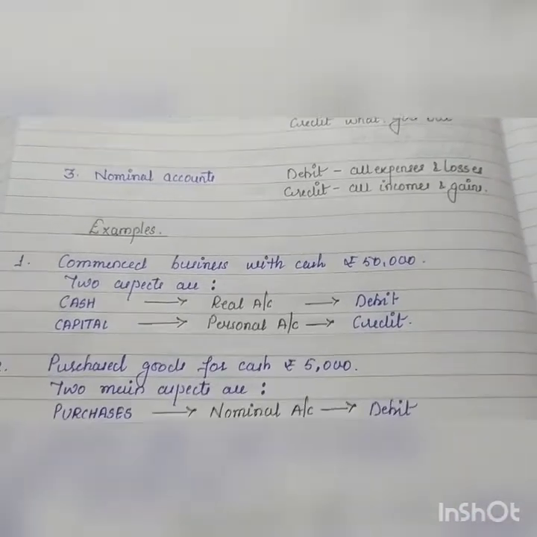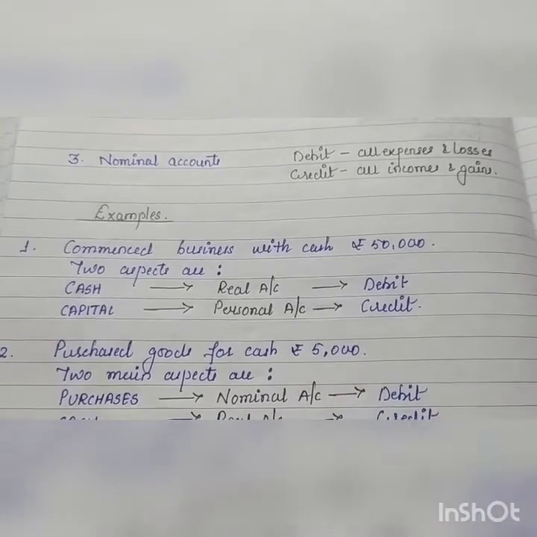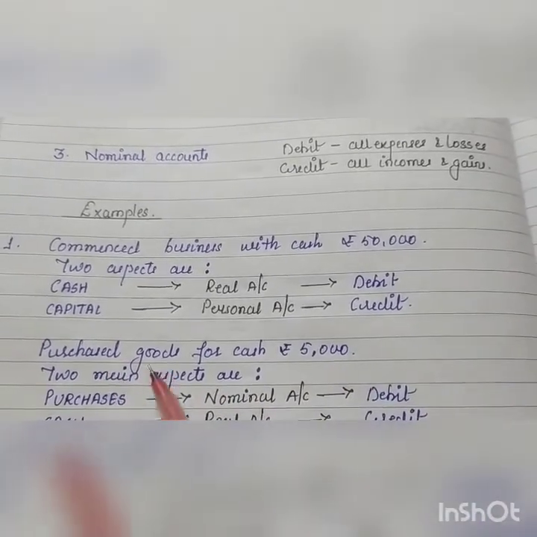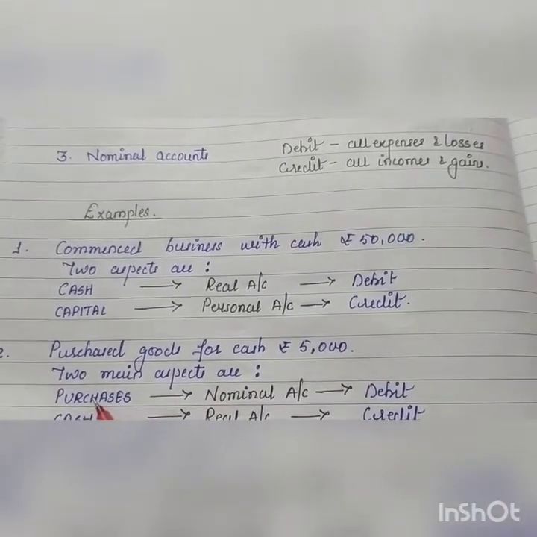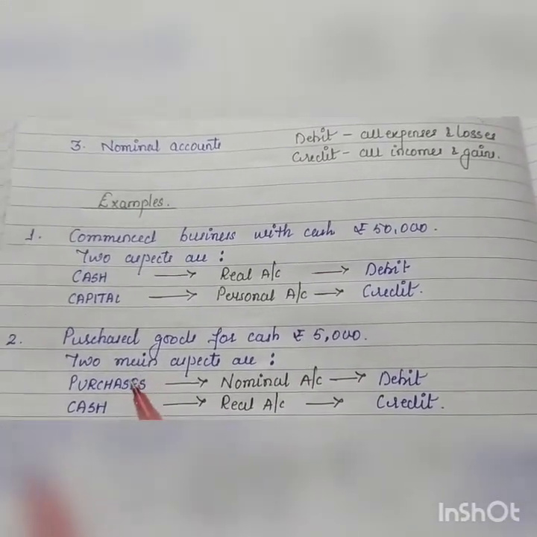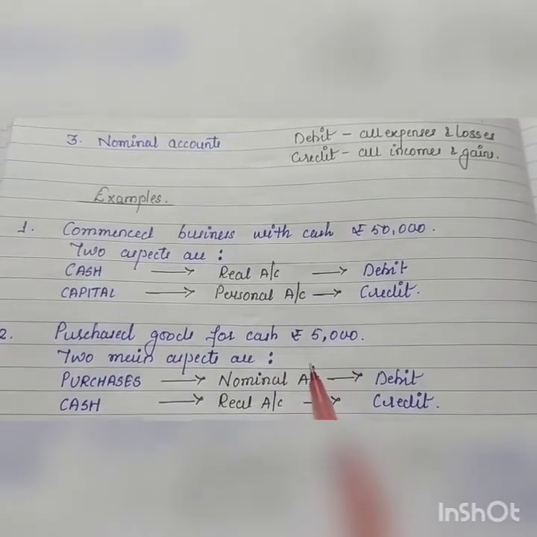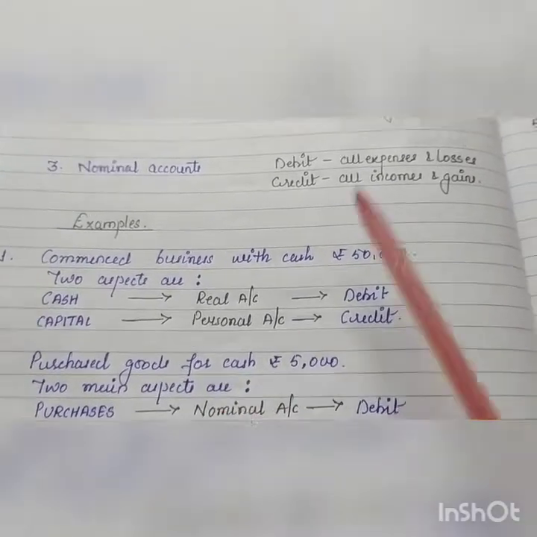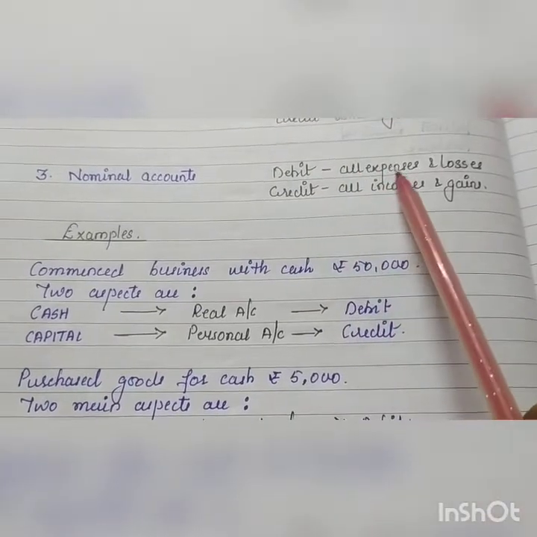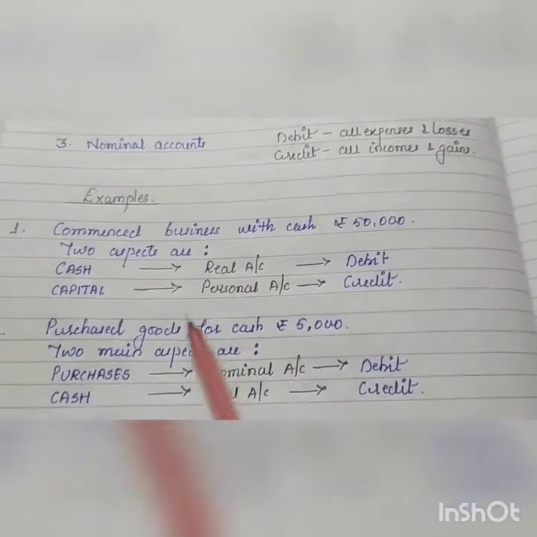Now second, purchase goods for cash rupees 5,000. Here two main aspects are purchases and cash. Purchases comes under the category of nominal account, and the nominal rule is debit all expenses and losses, credit all incomes and gains.